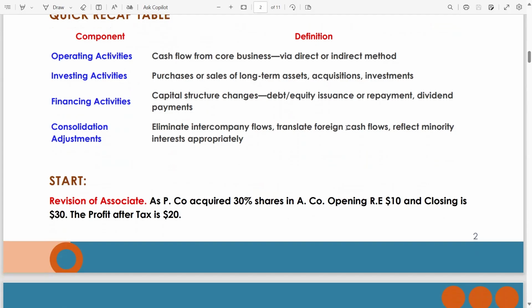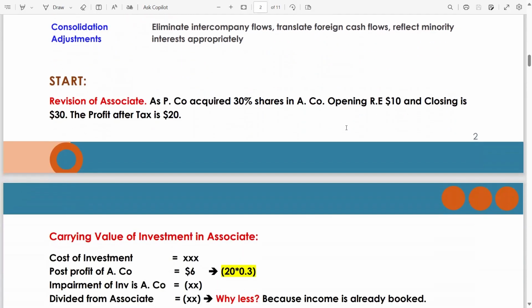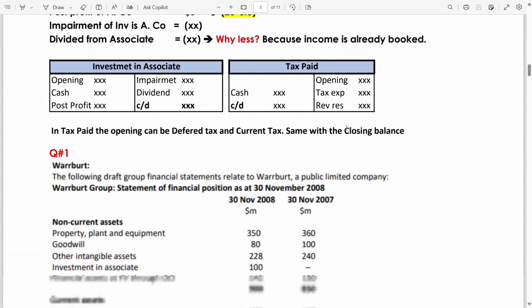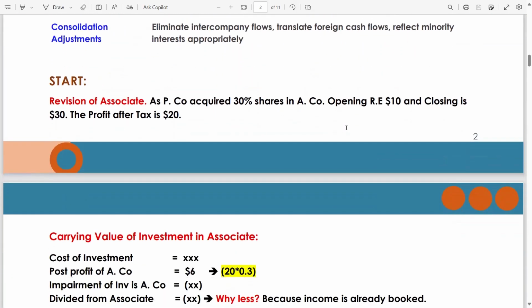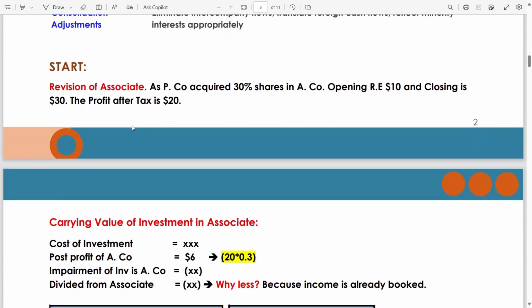Now we are going to start with question number one, which is Warburg or Warburtt, something like that. Yeah, it's Warburtt. Okay, revision of associate. As P company acquired 30% shares in A company, means associate company, opening retained earnings of associate is 10 and closing is 30. The profit after tax is 20.